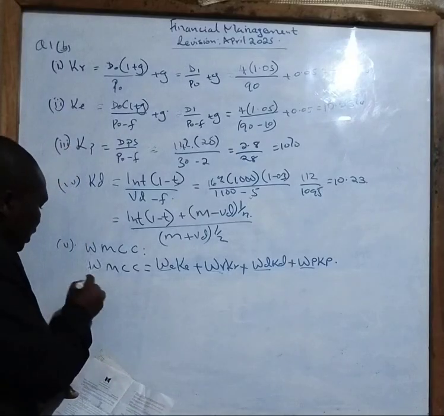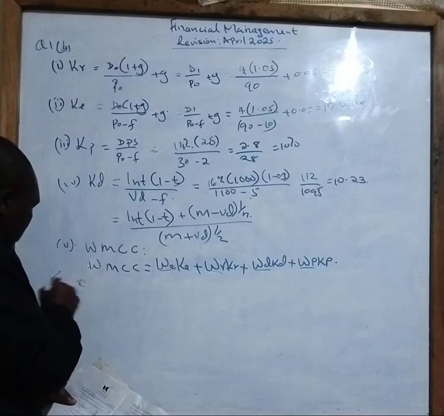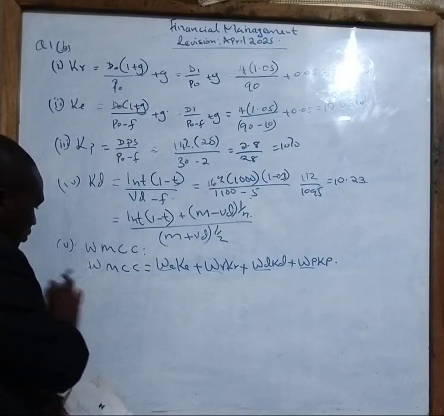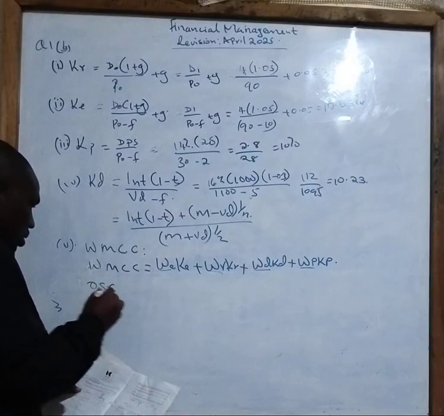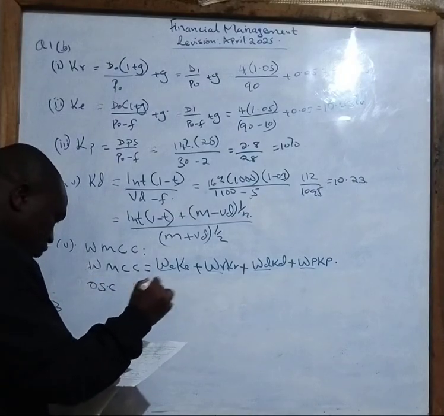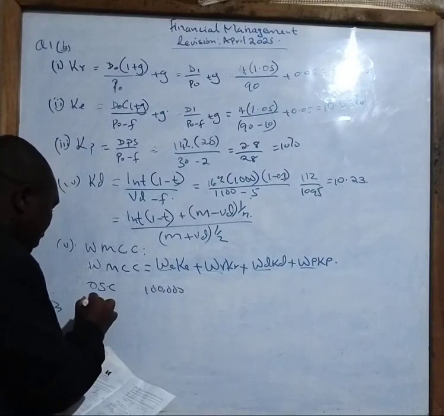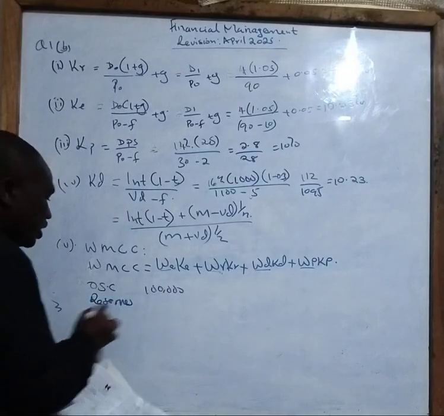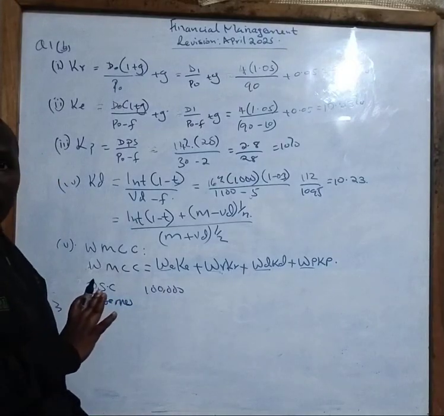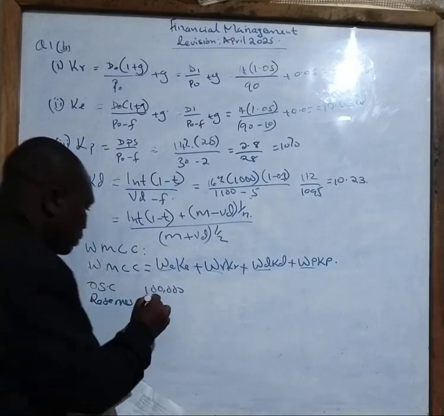We have the ordinary share capital, which we have been told to be 100,000. We have the reserves, and when you talk about reserves, you are still talking about retained earnings. So this one is 50,000.